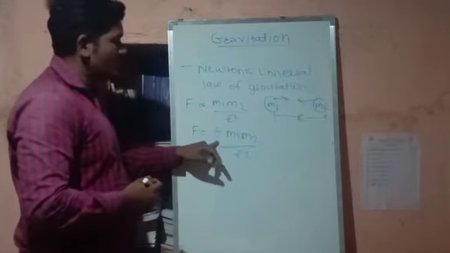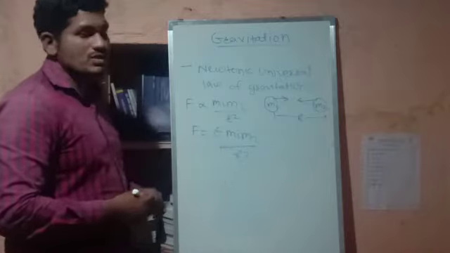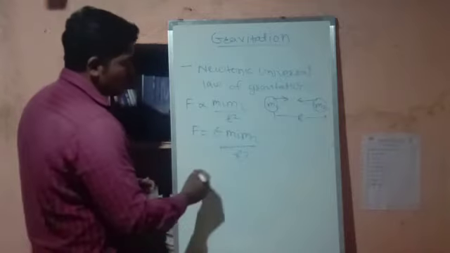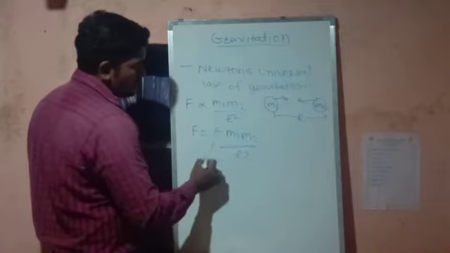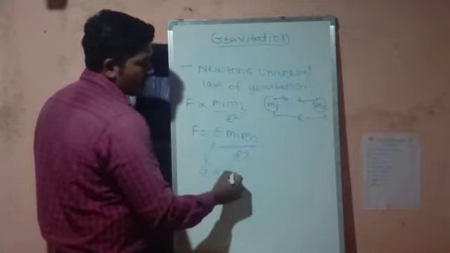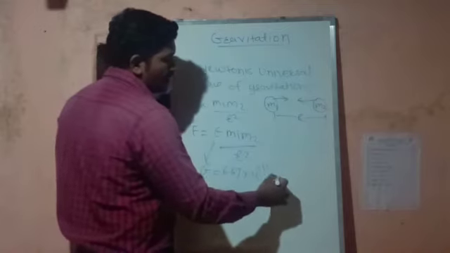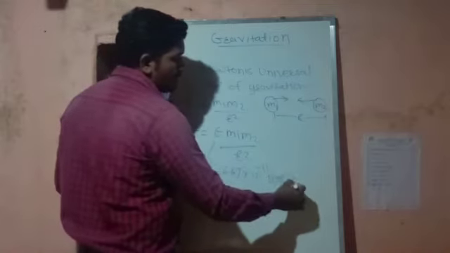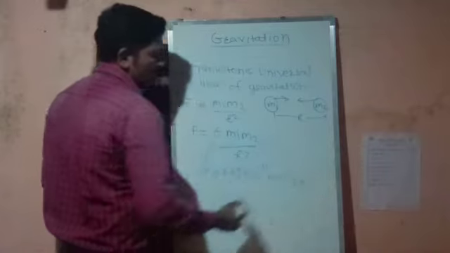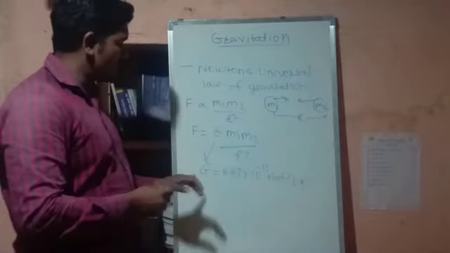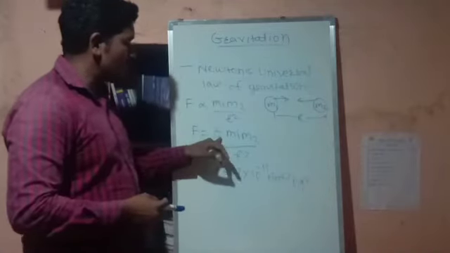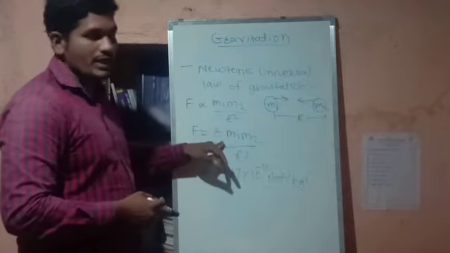This G is nothing but the gravitational constant, and the value of this G is 6.67 into 10 to the power of minus 11 Newton meter square per kg square. So this is the value of G, and it is a constant.